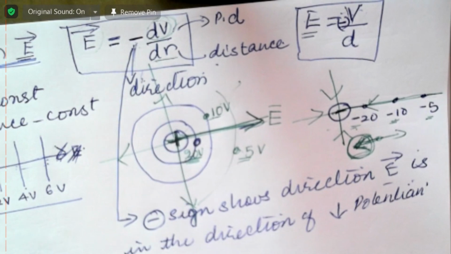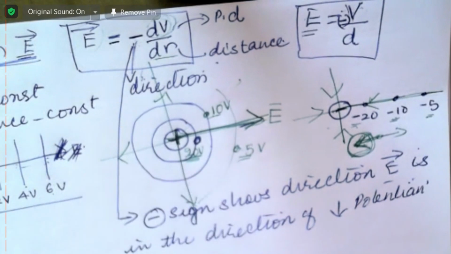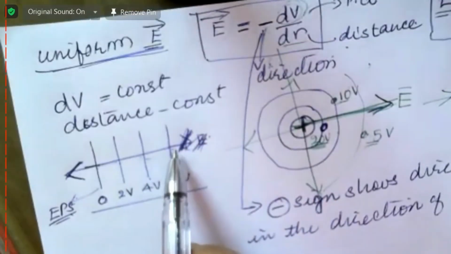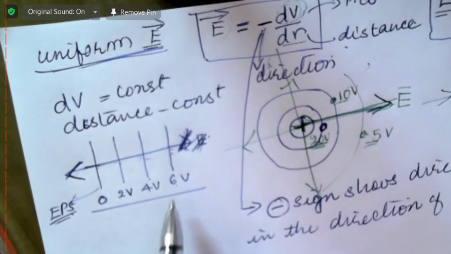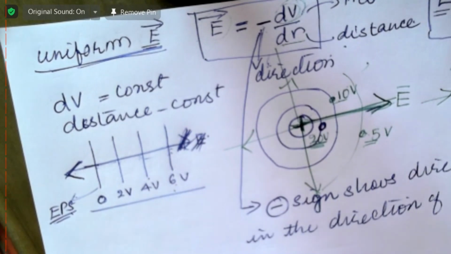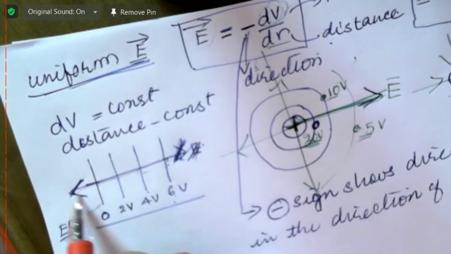Okay. So now in this question, is this the direction of electric field or this the direction of electric field? Decreasing potential, field is this way. This is the direction of electric field, because this is the direction in which potential is decreasing.